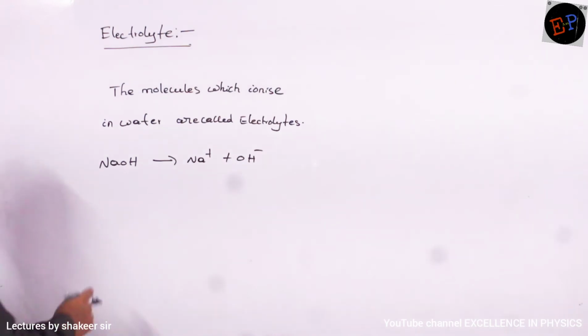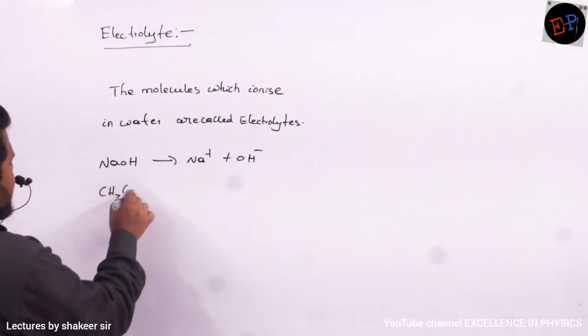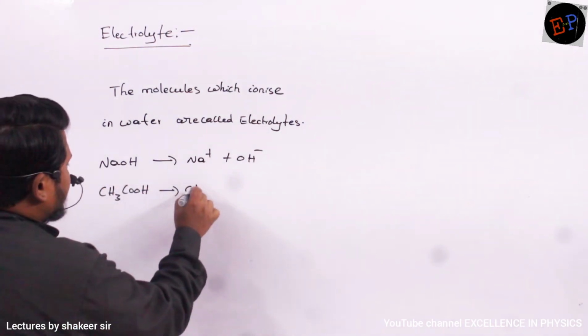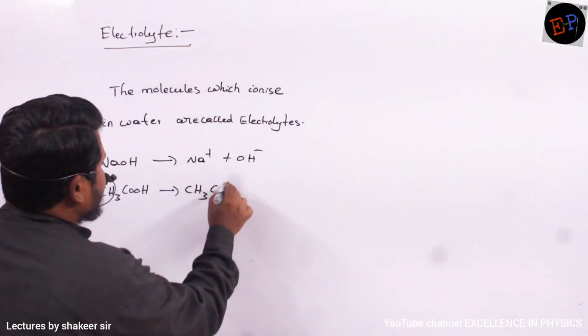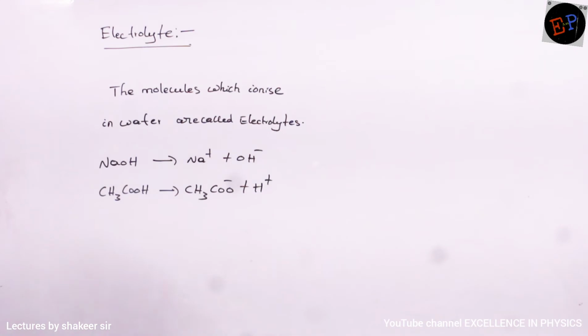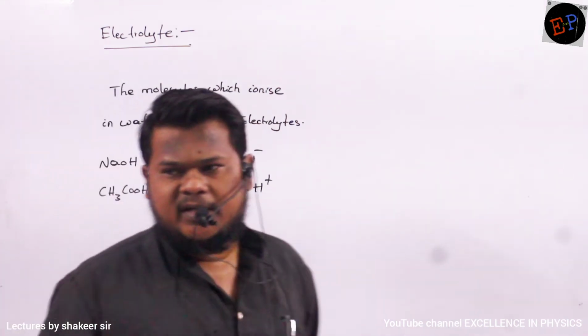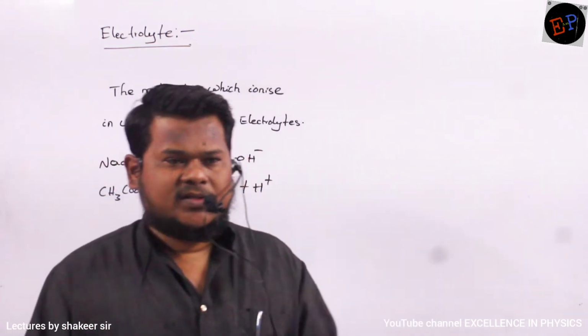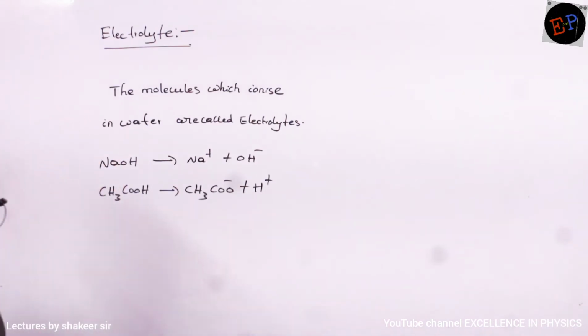Are you able to understand? Similarly, CH3COOH, when it is put in water, converts into CH3COO minus plus H plus. This is also an electrolyte. Are you able to understand? So they should split into ions when they are placed in water. Then they are called electrolytes.